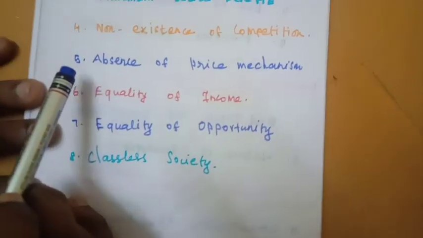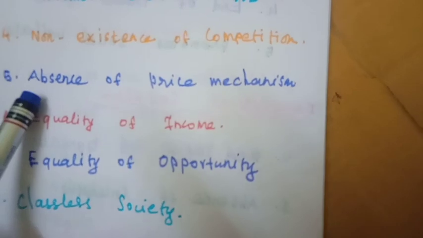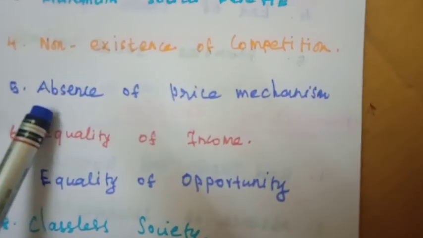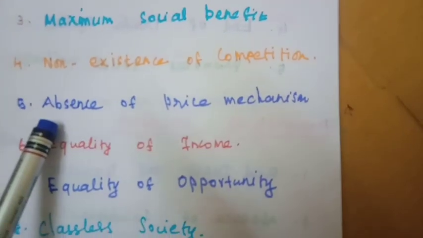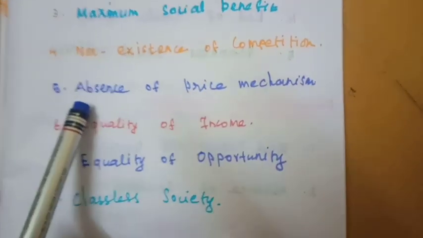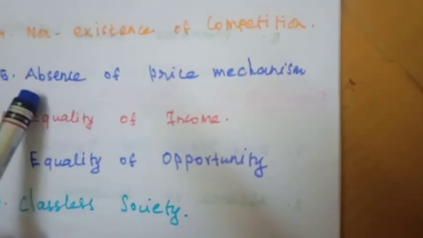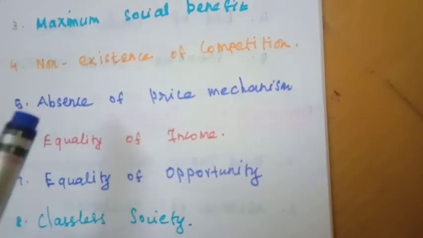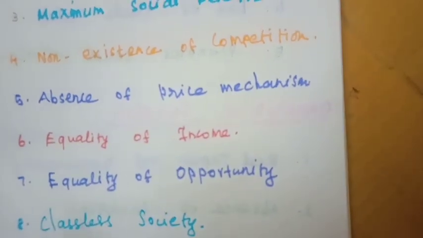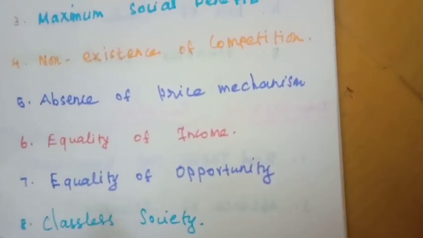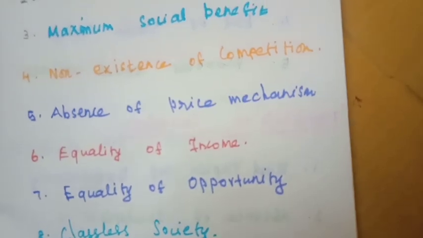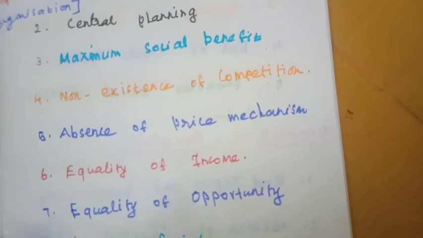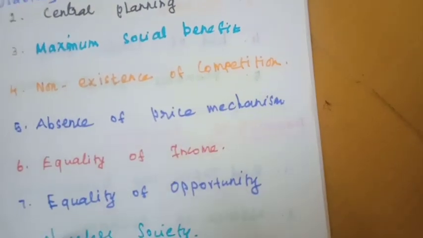The fifth point is the absence of price mechanism. Earlier, in the capitalist country, all the economic activities ran with the help of the price mechanism, but in the socialist country there is no price mechanism. The pricing system works under the control and regulation of the central planning authority. The prices of products and services are fixed only by the central government. There is no excess price for any commodity.